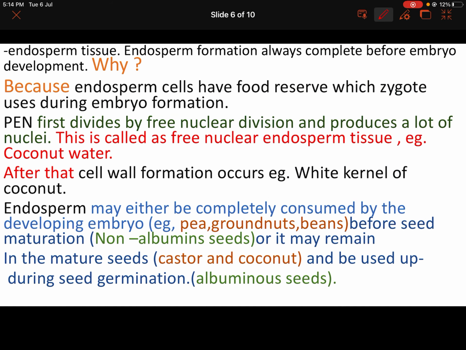So this is today's topic. Here my today's topic was double fertilization and triple fusion. I hope all of you have understood it clearly. Let's see some MCQs which will help clear your doubts.